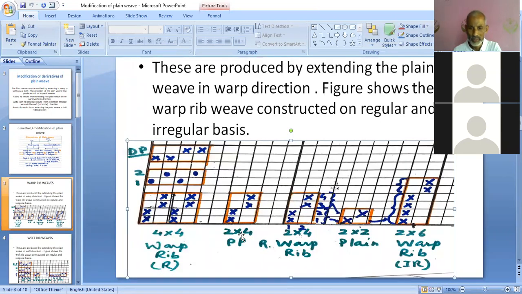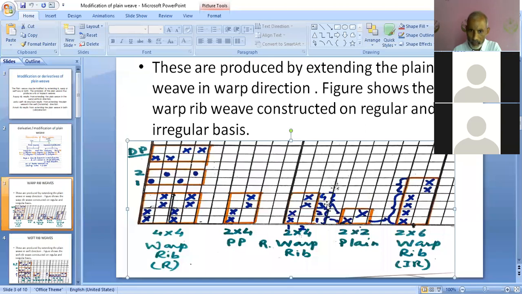Now it is more clearly visible. You can see I have made a bracket equal to the extension. So the first pick is extending by 2. Here I have shown by arrow the first pick. This first pick is representing 2 picks here because it is extended by 2. Again, the second pick is extended by an equal amount, that is 2.